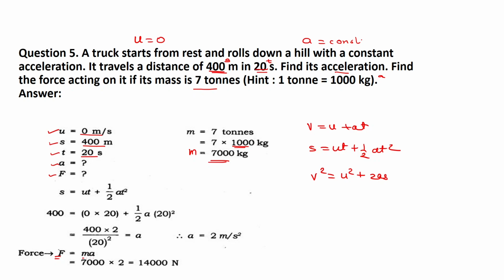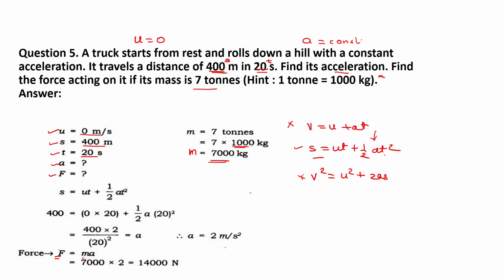In the second equation, the distance covered s is given, the initial velocity is given, and time is also given. We can use this formula. In the third equation again the final velocity is not given, so I cannot use this equation. So I will select the second equation, because I know all the values, distance, initial velocity and time, and acceleration is what we have to find.